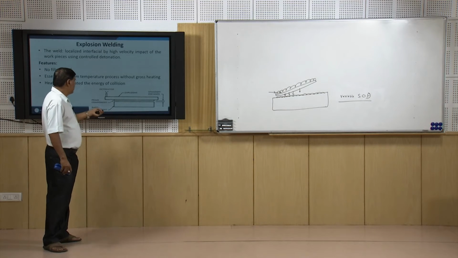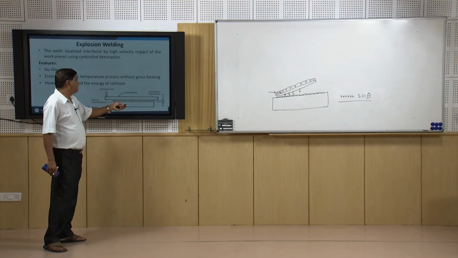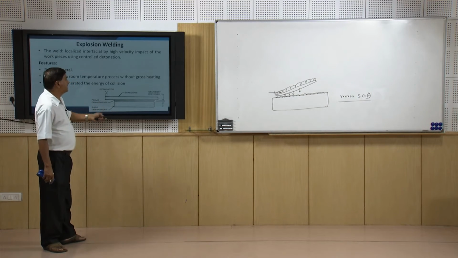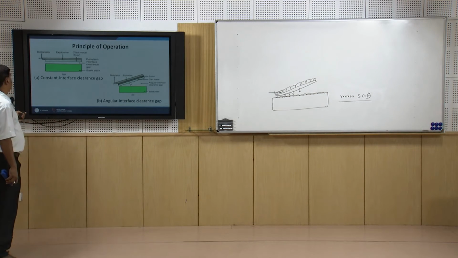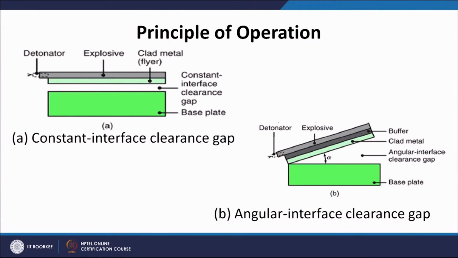So, here we see the base component and the prime component, and then over this explosive is placed, and then the detonator this side. The gap between the two is the standoff distance. There are two arrangements as I have explained. As far as the principle of operation, the schematic arrangements for the placement of the plates, here this is the explosive with the detonator at one end, the clad material or the prime component and the base component, with constant interface clearance gap, or the constant standoff distance.